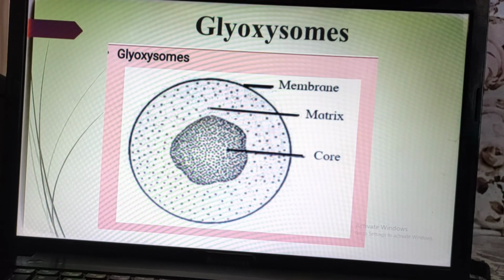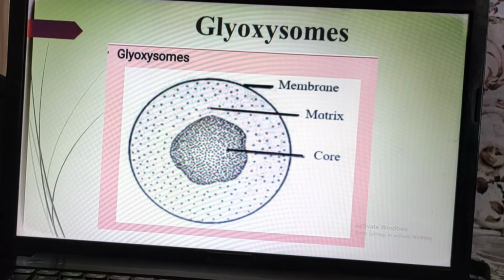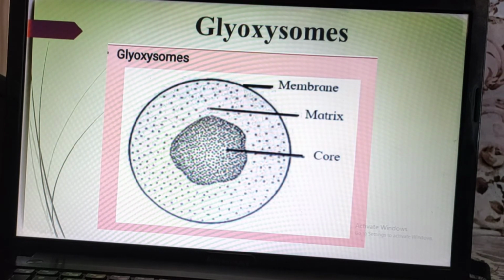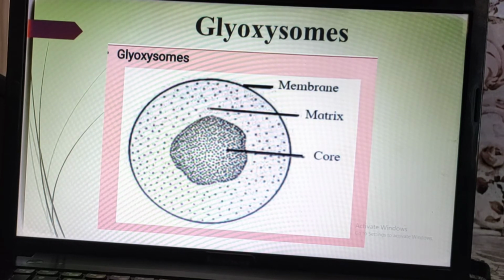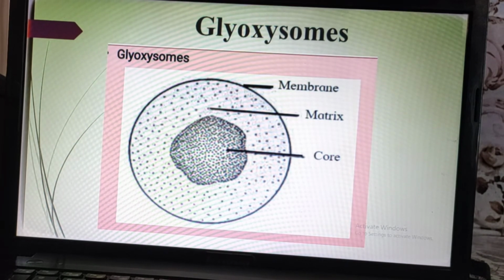Okay, and this matrix contains various enzymes, and those particular enzymes convert fatty acids to sugar. That's why glyoxysomes store fats, because this fat will ultimately get converted into sugar. And why does it happen? Because this starts the photosynthesizing on its own.